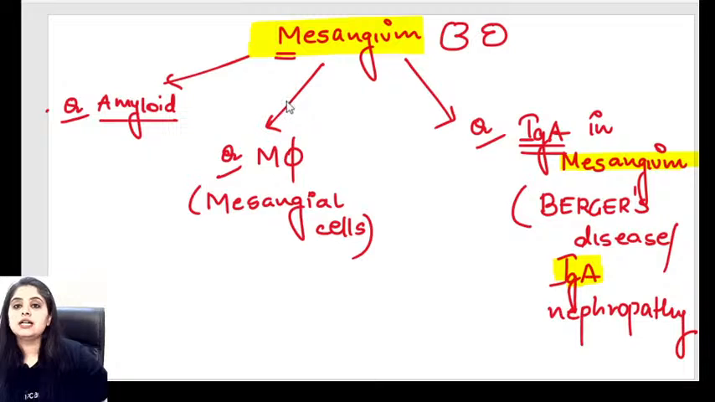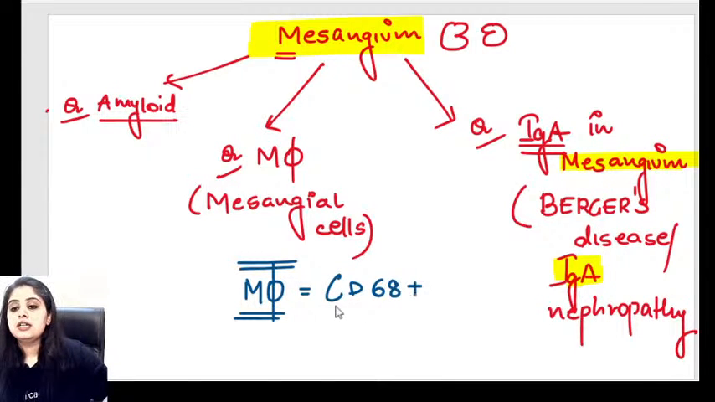Just in case you are targeting INI CET, gut feeling says that this time they might ask you something, because INICET, meaning AIIMS and all, will have something extra out of syllabus. So this time they can ask you the CD marker for a macrophage in general. Macrophage present anywhere in the body, from the brain to the kidney, is CD68 positive. I'm just telling you only for the INICET exam, it might come up this time. Otherwise, for NEET, this information is not important.